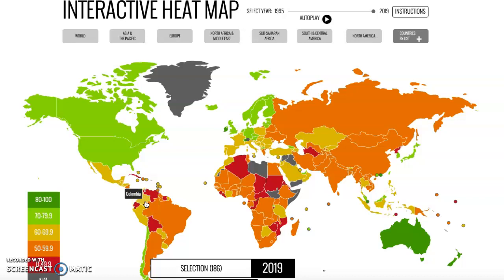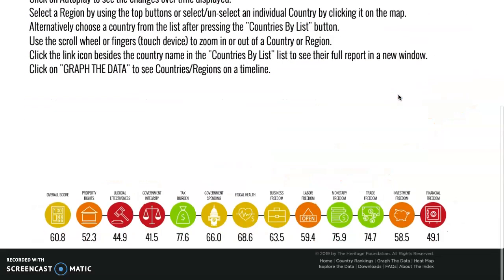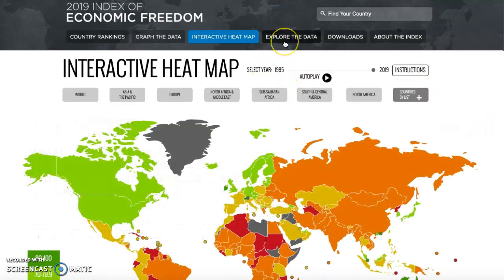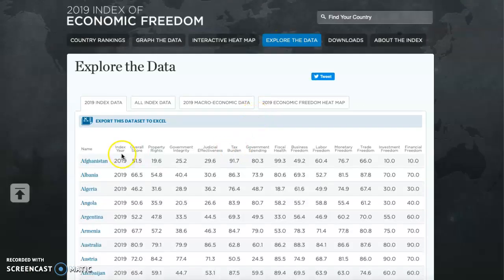but we're working. Also, if we go into here, we could see how the countries and the world were going through the years. Also, we could find some instructions that show us how it's working. We also can go and explore the data and find different elements that would take us to the financial freedom. That basically is the number or the result that this index is looking for.